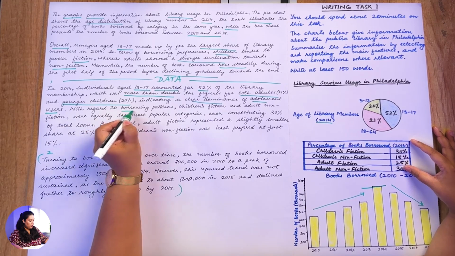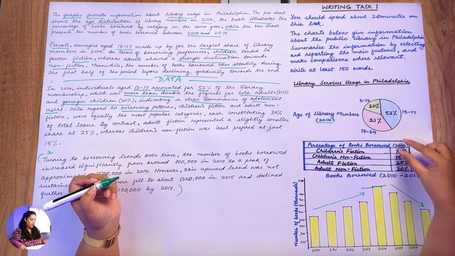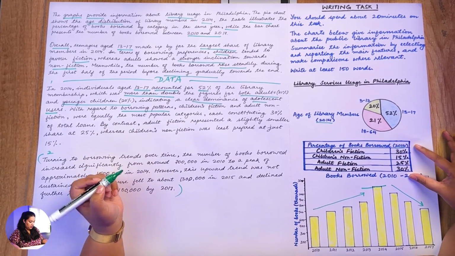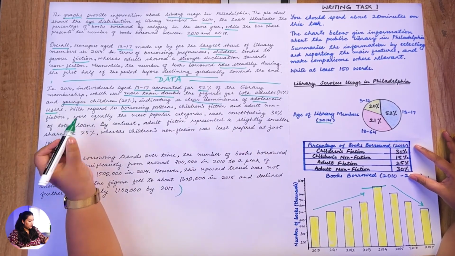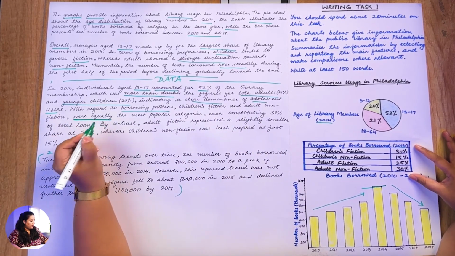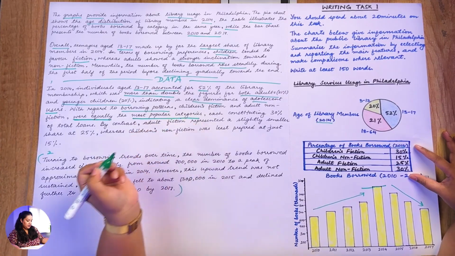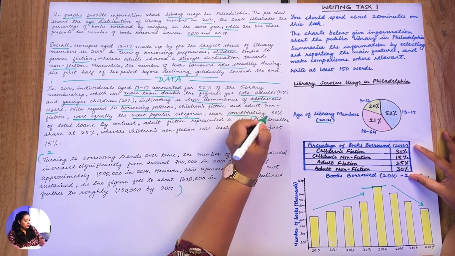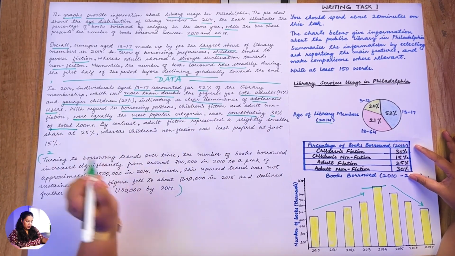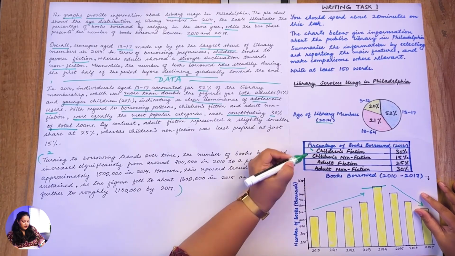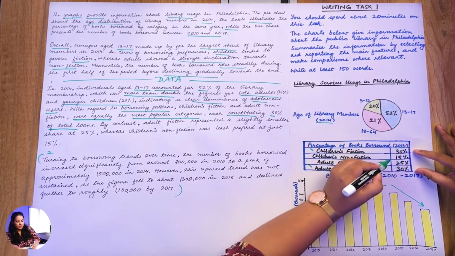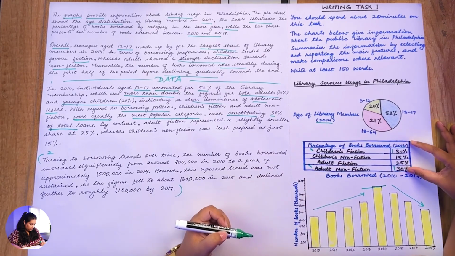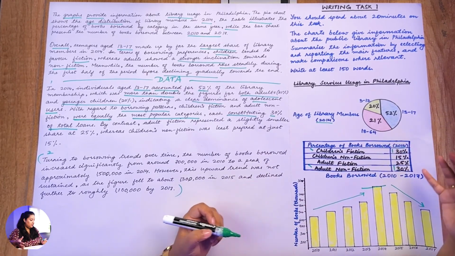With regard to the borrowing patterns, which is the books borrowed, it says children's fiction and adult non-fiction were equally the most popular categories, each constituting 30% of total loans. Both of them are at 30%, constituting the loans, that is the books borrowed.